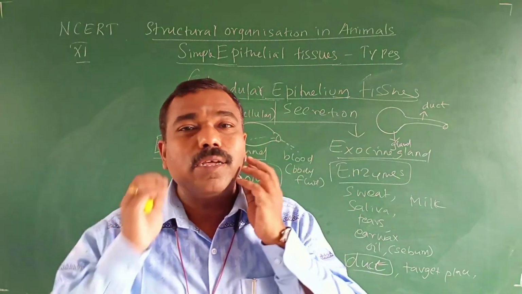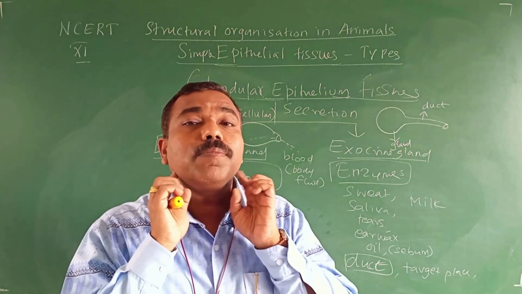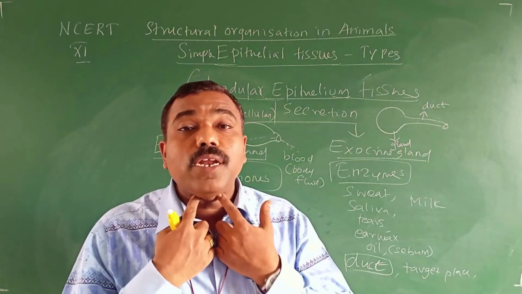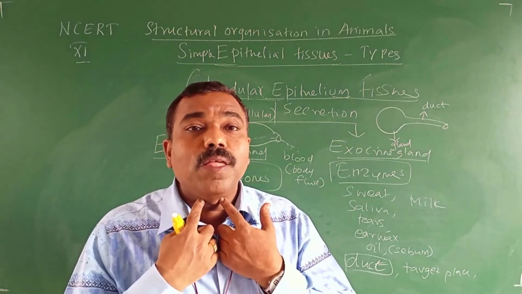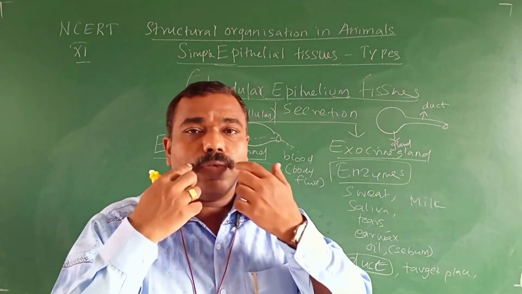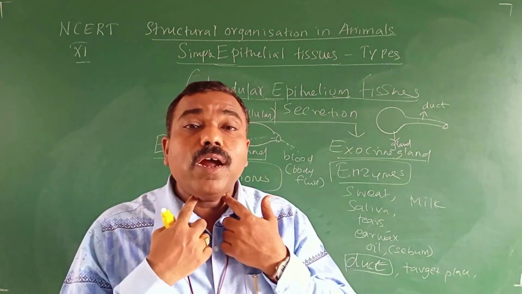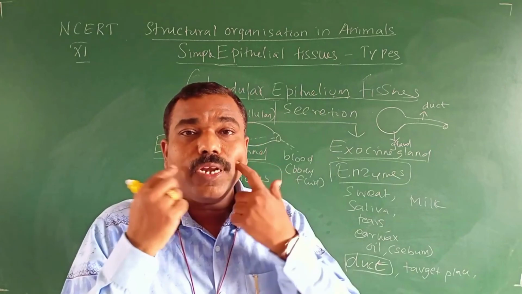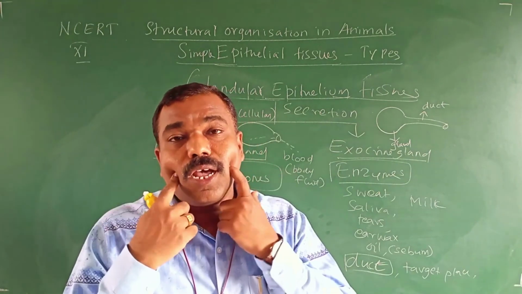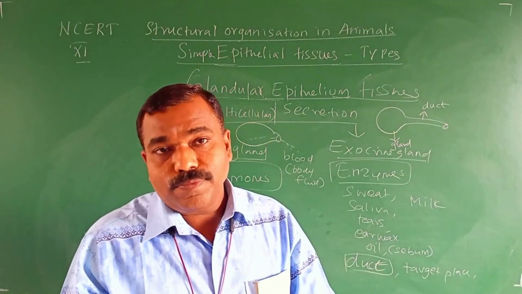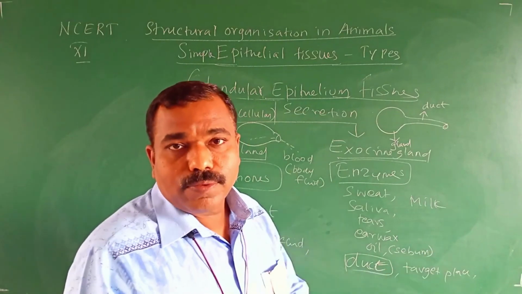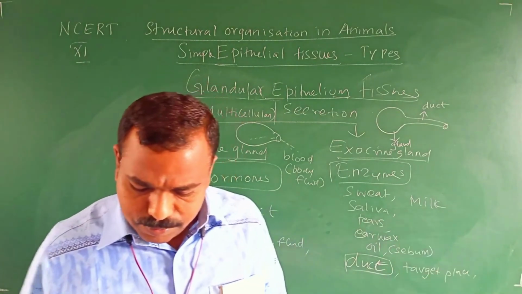Likewise, the salivary glands are present below the tongue. But where is the saliva secreted? In our mouth. So from the gland to the mouth is the target place. In the target place it secretes because it has a duct. That's all.